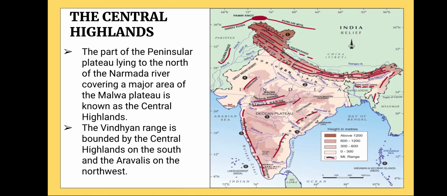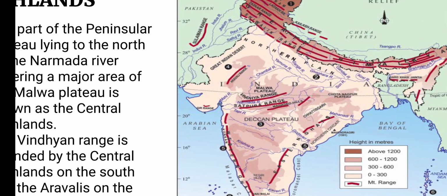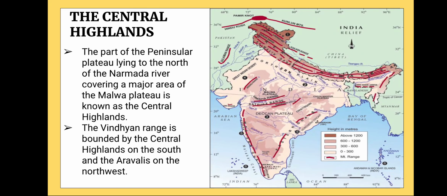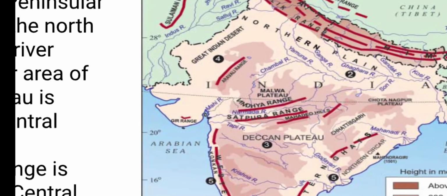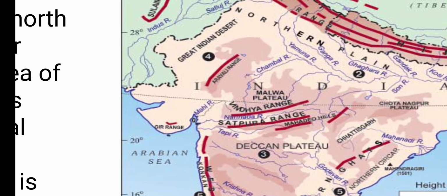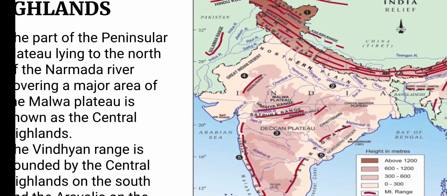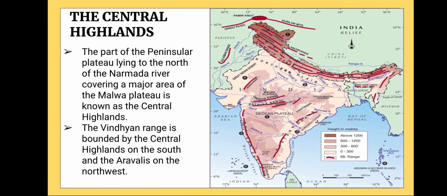Now the Central Highland is bounded by the Vindhya range on the south and the Aravalli on the northwest. You can see one range written above the Narmada River, the Vindhya range. It bounds the Central Highland in the south, and on the northwest there is the Aravalli range. You can see in Rajasthan there is a range, the Aravalli range. And this whole region between the Vindhya range and the Aravalli range is the Central Highland.